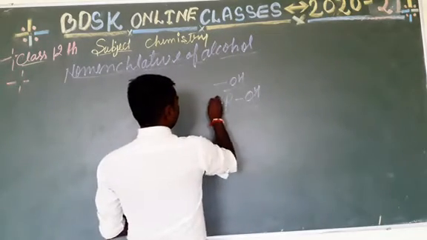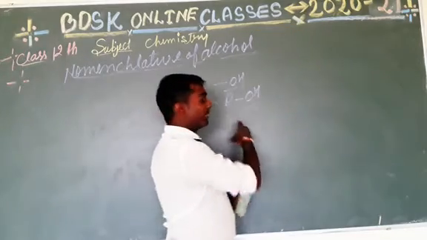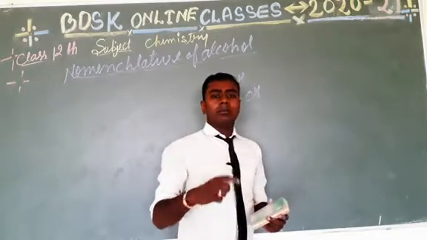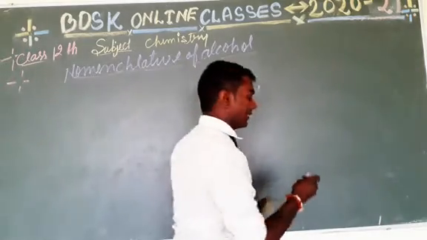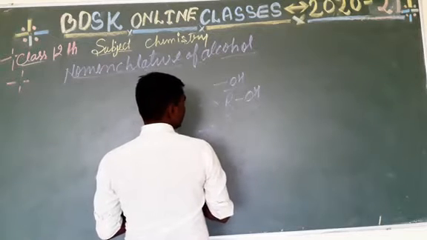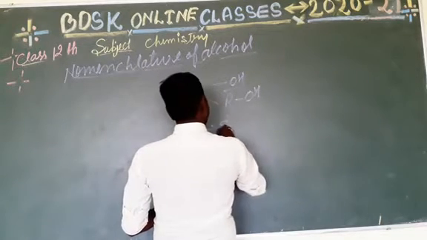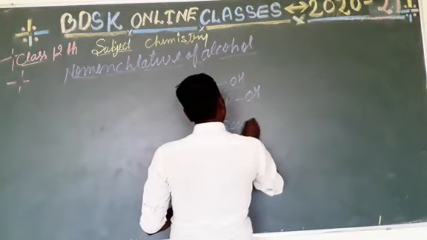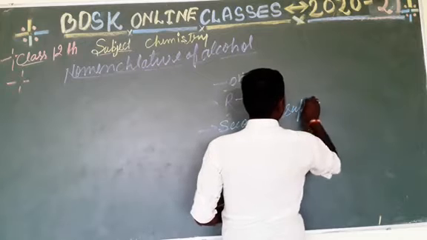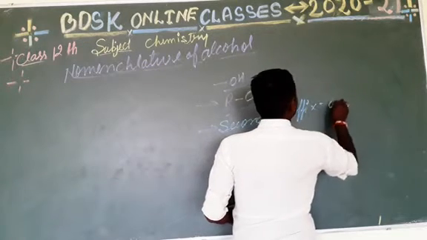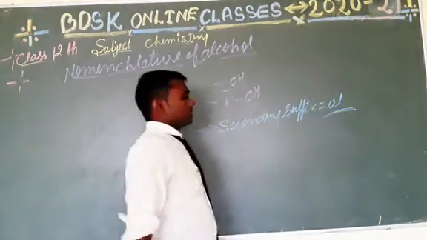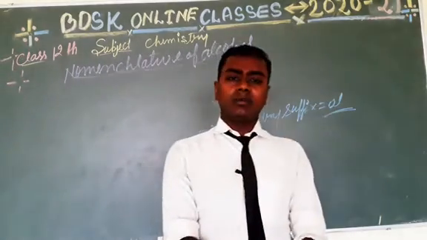This is the alkyl group and this is the alcohol group, both combined to form the molecular formula of alcohol. And the secondary suffix of alcohol is -ol. This is the secondary suffix of alcohol.